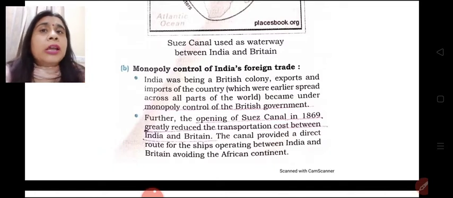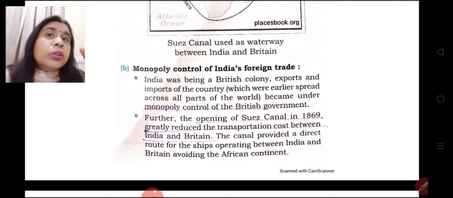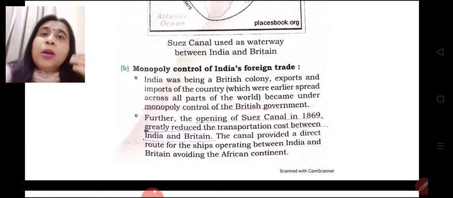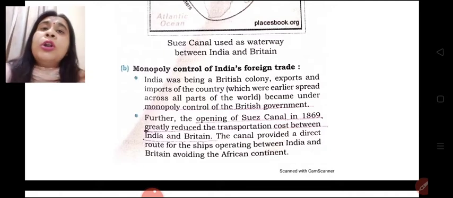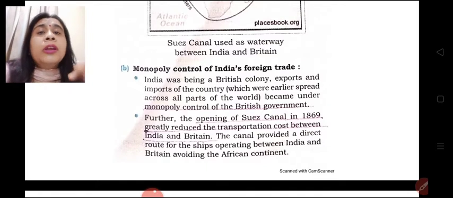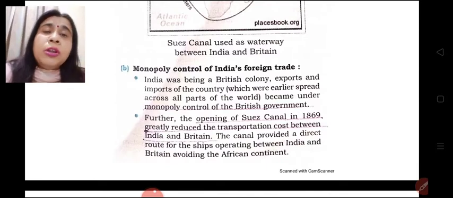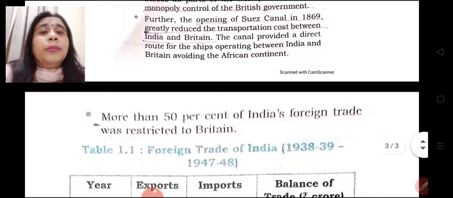Opening of Suez Canal in 1869 greatly reduced the transportation cost between India and Britain because now the distance also reduced. Moreover, the trading was going on tax-free, duty-free, tariff-free. Moreover, the distance also declined, which led to reduction in the cost of transportation of the products from India to Britain and from Britain to India.